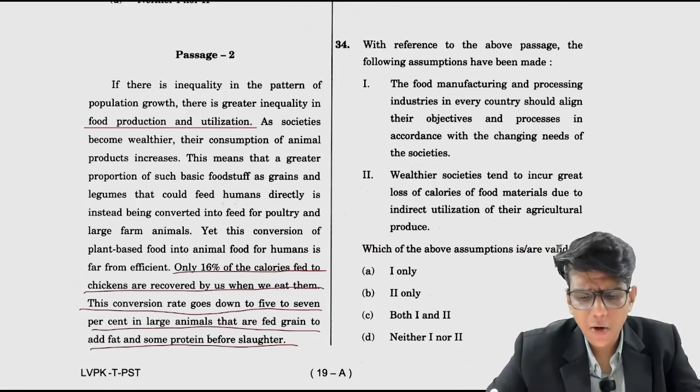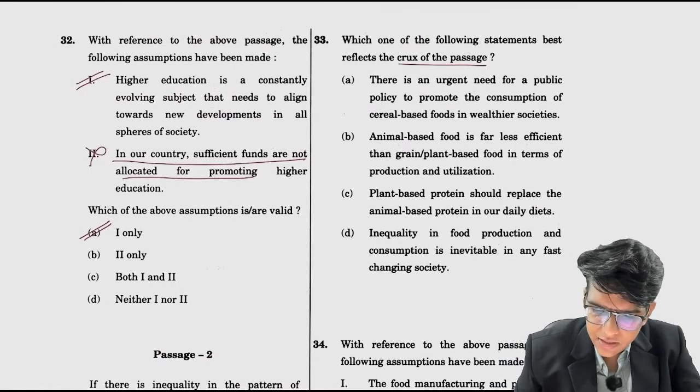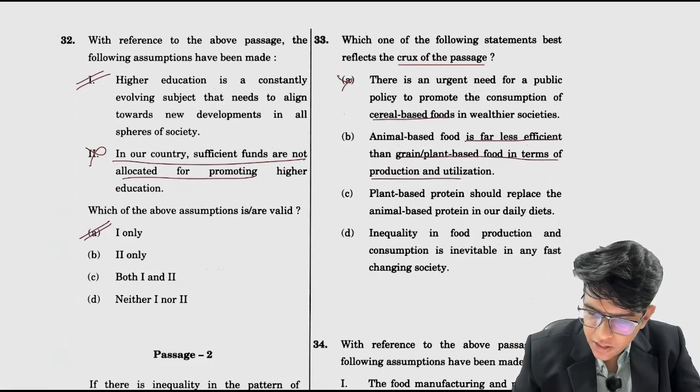With reference to the above passage, which of the following is the crux of the passage? Crux is the main argument. There is an urgent need for public policy to promote the consumption of cereal-based food. Animal based food is far less efficient than grain plant based food in terms of production and utilization. This is what the passage was trying to say.